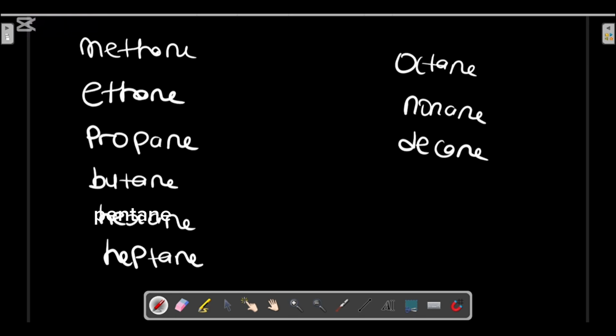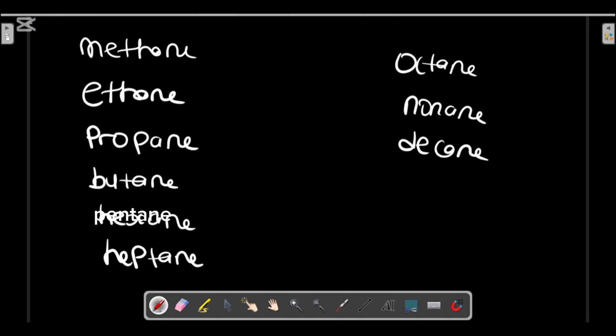For this introduction to the nomenclature of alkanes, we're going to practice how to name the first 10 carbon-atom alkanes.